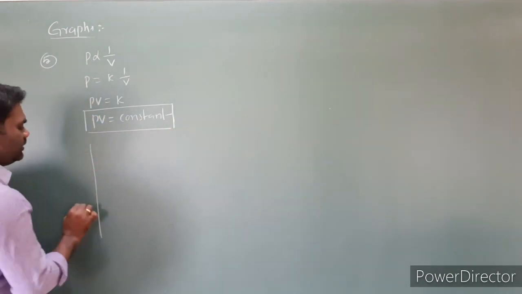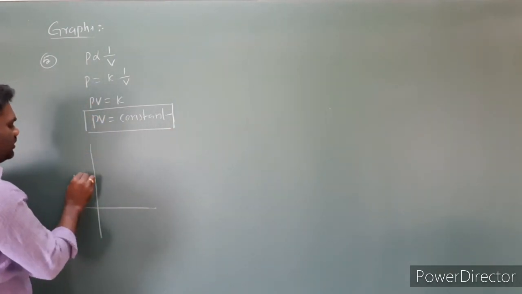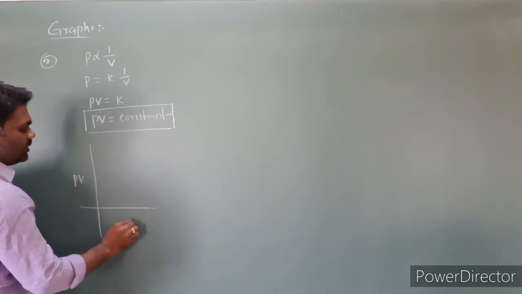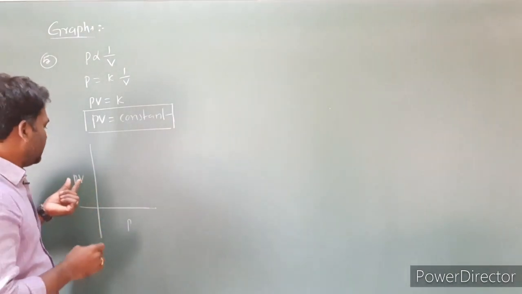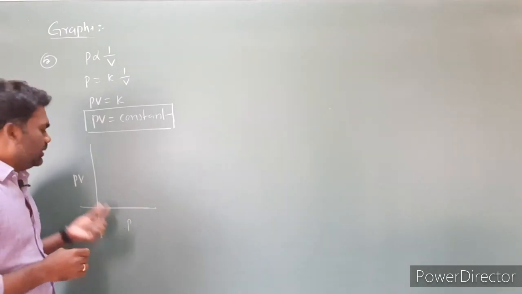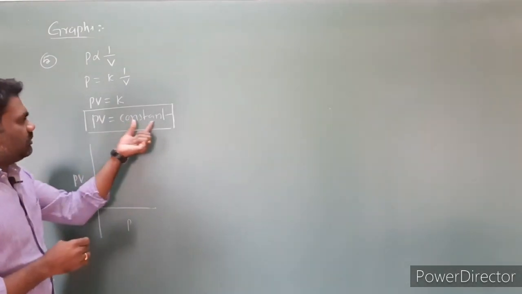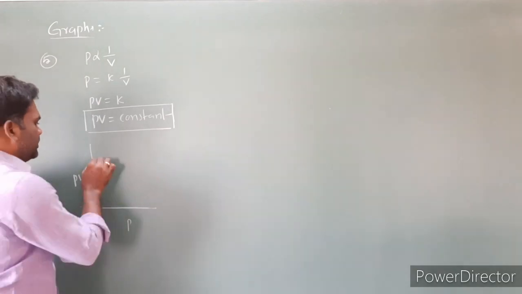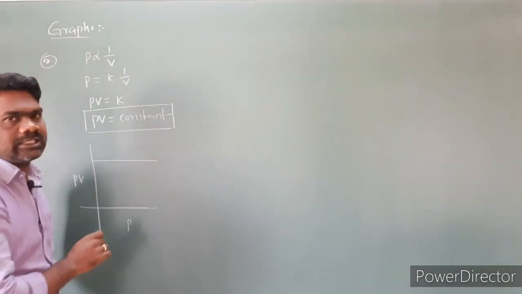I'm taking PV on the y-axis and P on the x-axis. So here I'm taking the product of PV versus P. PV is equal to what you mentioned here, PV is equal to constant. So this is the graph we can expect.